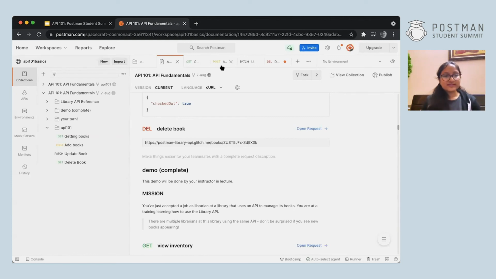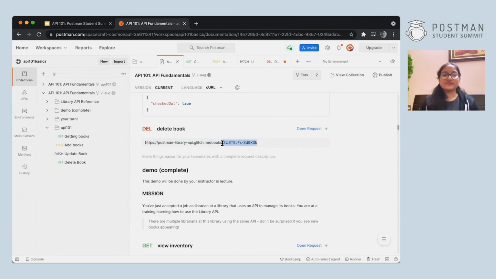Okay, so let's go to delete now and let's see how it can be done. Again, we go back to the documentation and we can see we are given a single line. So what is it? It has the endpoint as usual. It has the /books path. And then you can say something like sort of an ID.